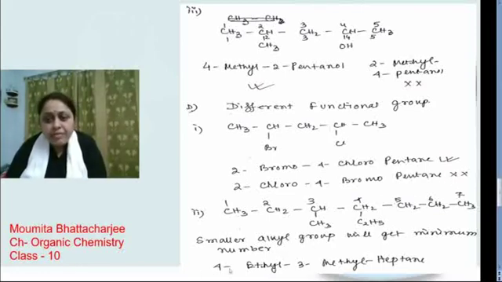Next one, if we will have methyl also, ethyl also. Ethyl comes first alphabetically, but the number will be 4-ethyl because the smaller alkyl group will get the minimum number. So the smaller alkyl group is methyl and the bigger alkyl group is ethyl. So the smaller will get the lower number, that is 3, and the bigger will get the higher number, that is 4.